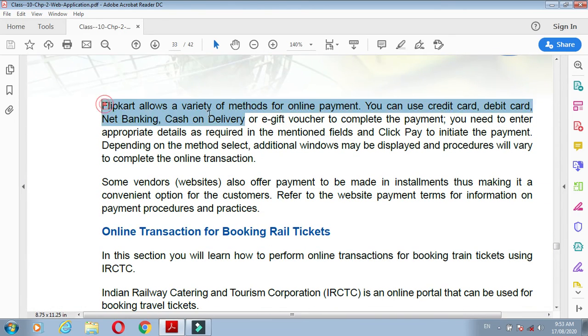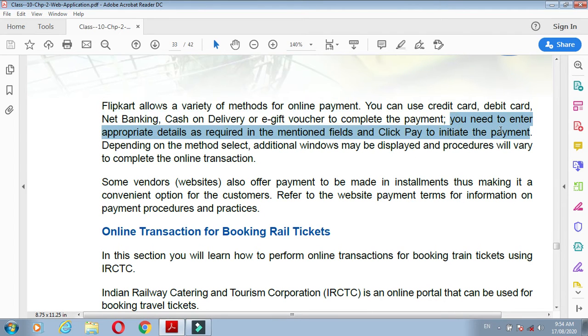Flipkart allows a variety of methods for online payment. You can use credit card, debit card, net banking, cash on delivery, or e-gift voucher to complete a payment. Any type of payment you can choose will be available on Flipkart. You need to enter the appropriate details required in the mentioned fields. Click pay to initiate the payment, and depending on the method selected, an additional window may be displayed. The procedure will be completed online, which means you have to follow those procedures.